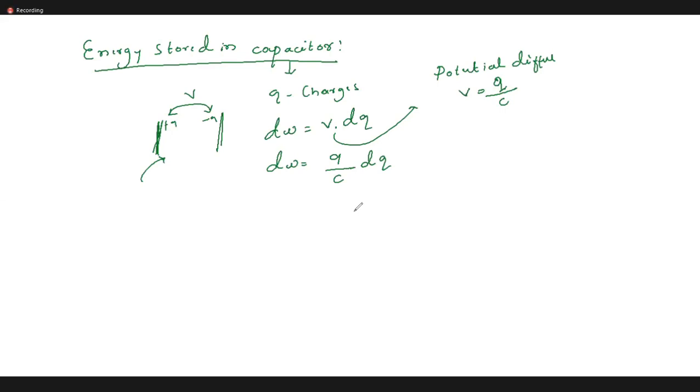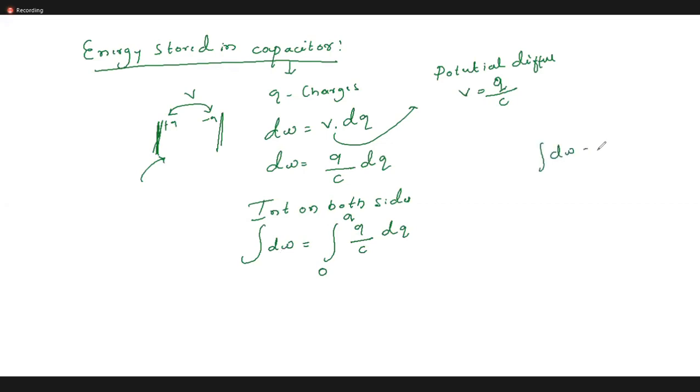Now I need to calculate the total work done in giving the whole charge to the condenser. Let me integrate on both sides. Integration of dW, integration of q by C into dq. The work done changes from 0 to W, and you are moving the charges from 0 to Q. So what is the integration of dW?